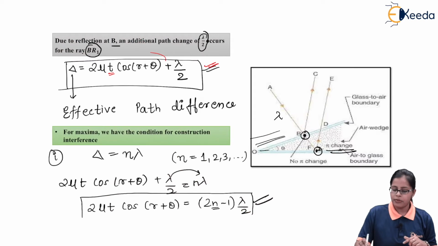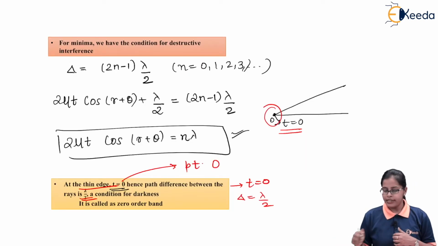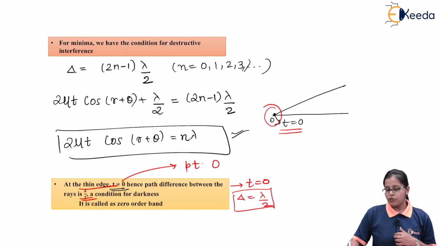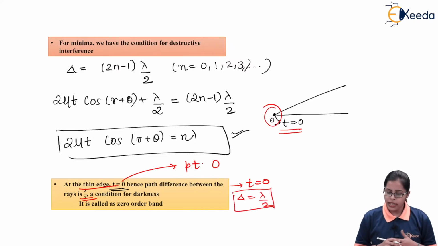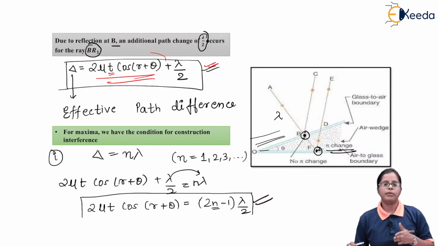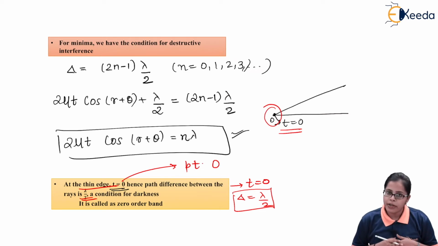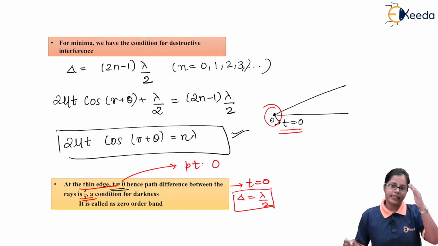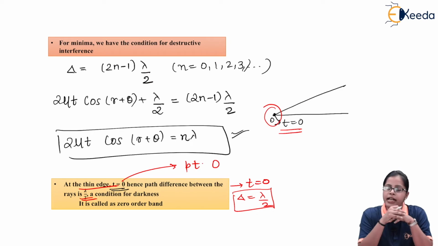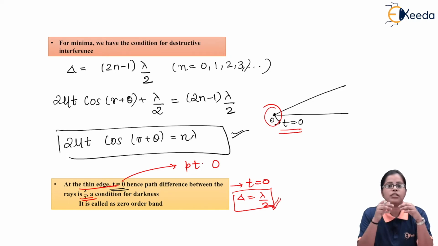As we are aware, for maxima we want integral multiples of lambda, and for minima we want odd multiples of lambda by 2. So at the thin edge, as the path difference is lambda by 2, the condition for the dark point, or minima, is satisfied.